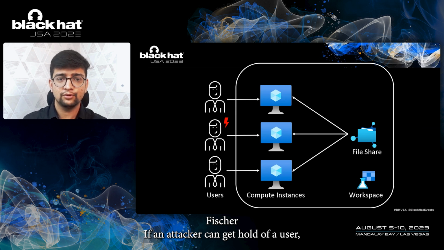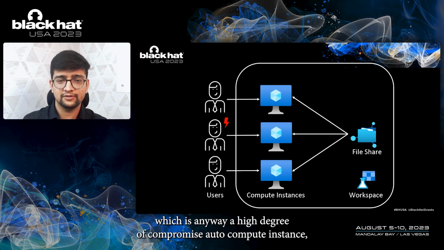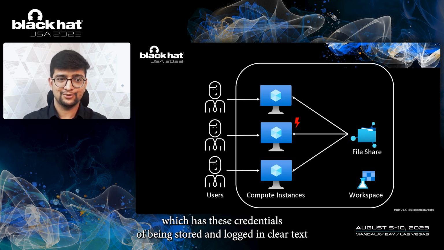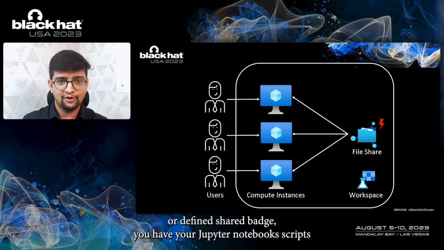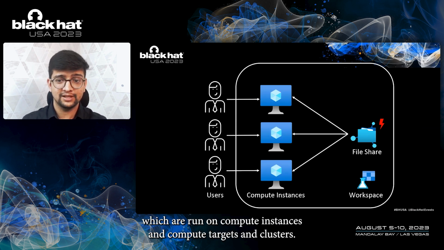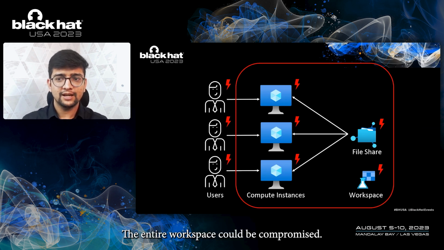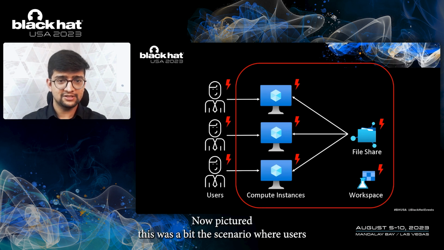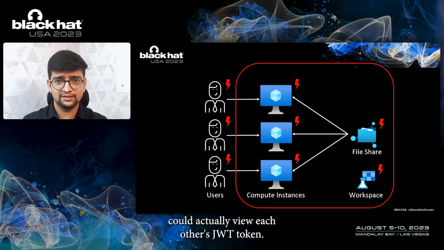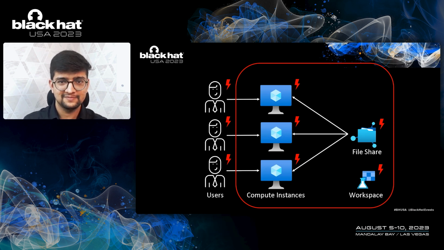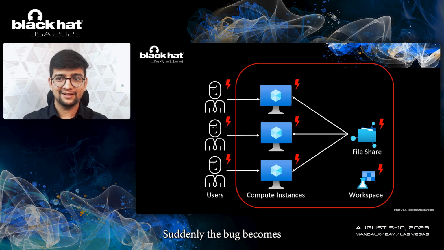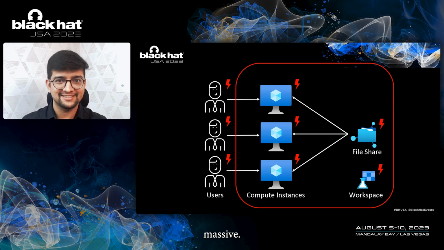If an attacker can get hold of a user, which is anyway a high degree of compromise, or a compute instance which has these credentials being stored and logged in clear text, or the file share where you have your Jupyter notebooks and scripts which are run on compute instances, compute targets and clusters, the entire workspace could be compromised. Now picture this with a scenario where users could actually view each other's JWT token. Suddenly, the bug becomes massive.